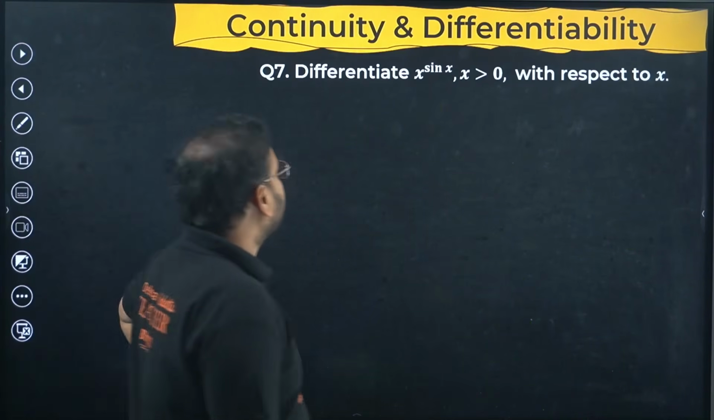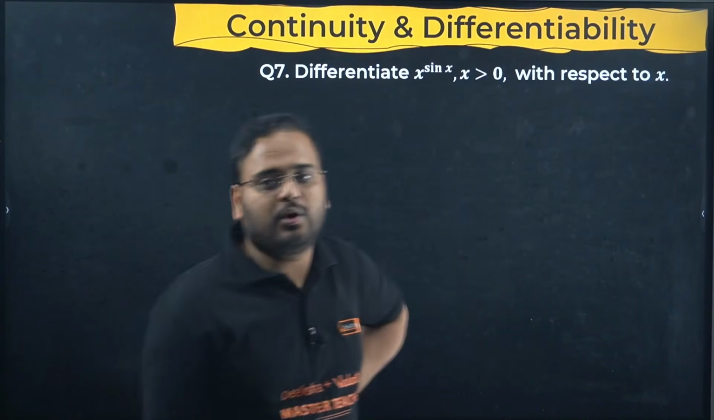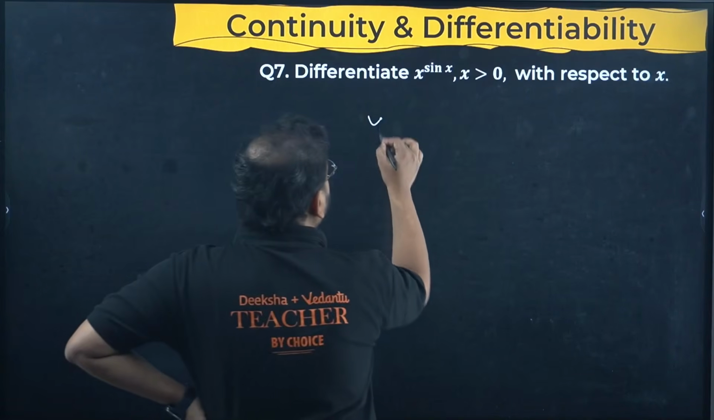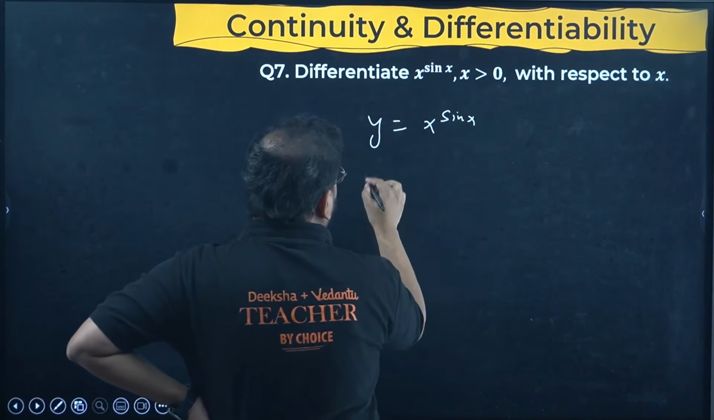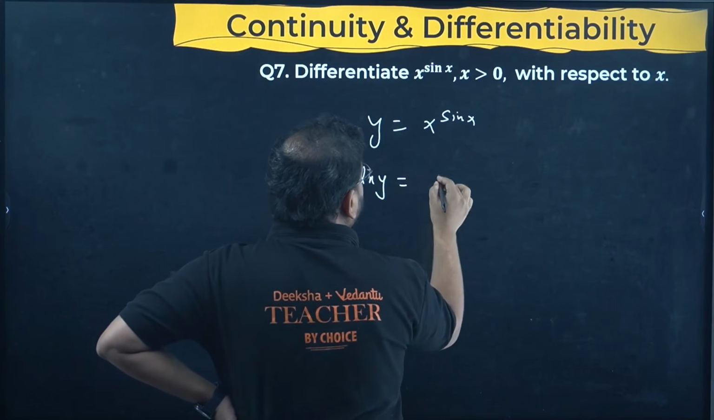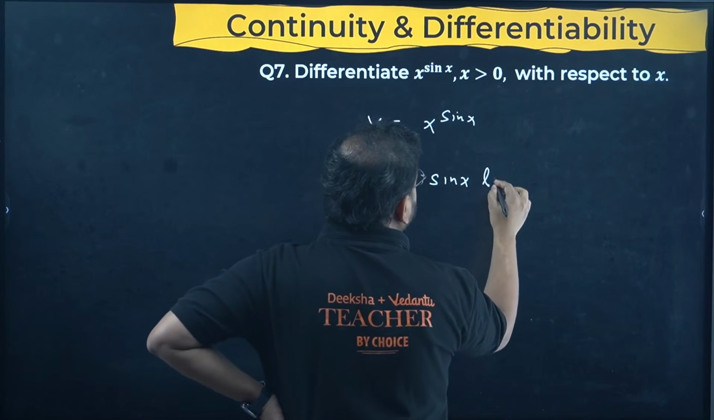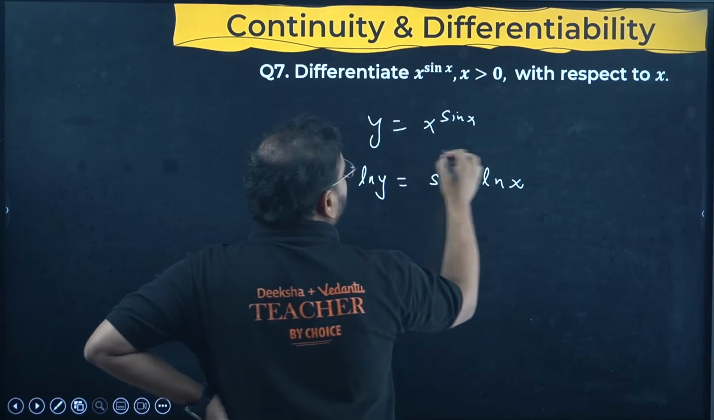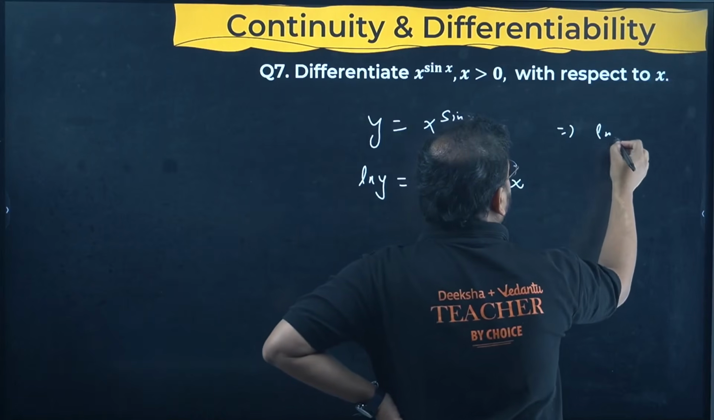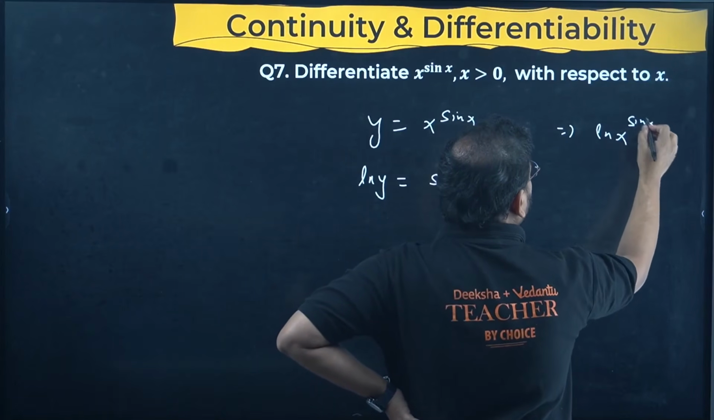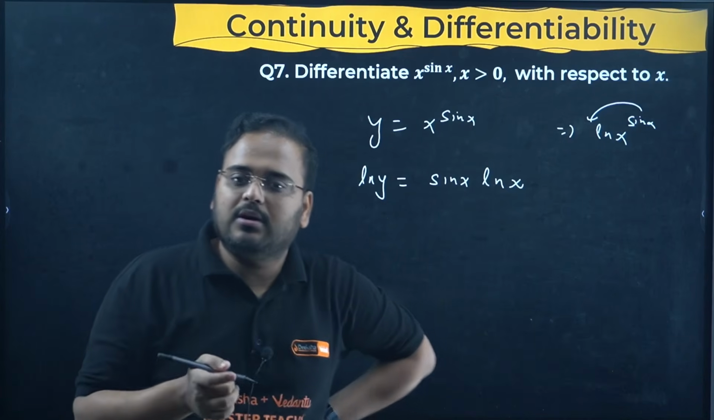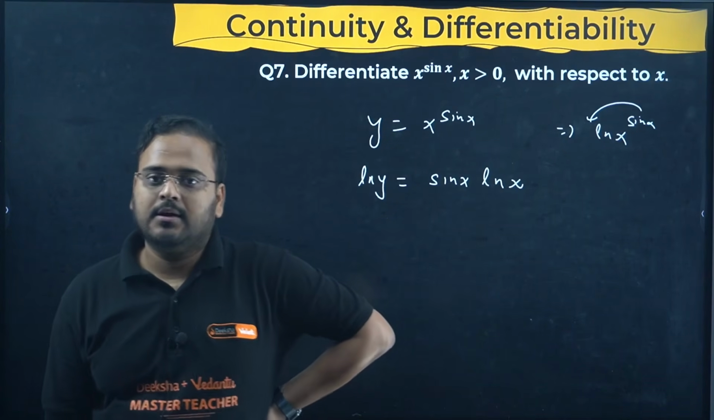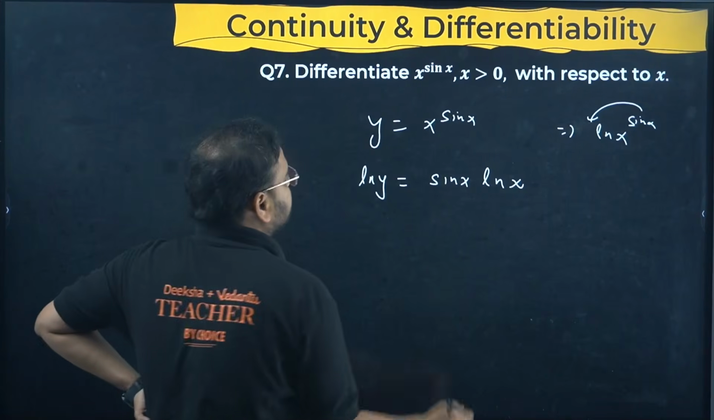Continuity and differentiability. A simple question on logarithmic differentiation. Y equals x power sin x we have. How do you solve it? Take log. You get ln y equals sin x ln x. I hope you know that. How did I do this? Ln x power sin x is there. This comes out as a coefficient. The power rule which is there in the logarithms. Right? Yes, sir. Differentiate now.